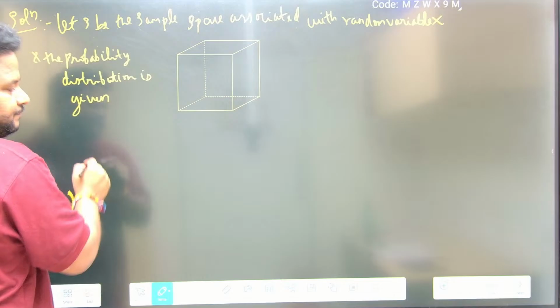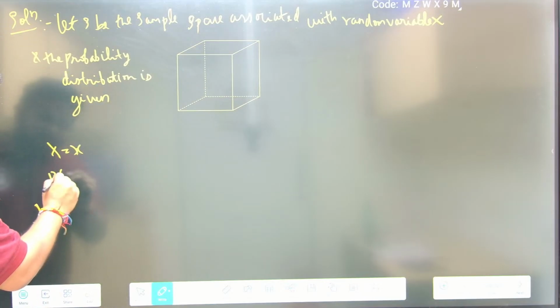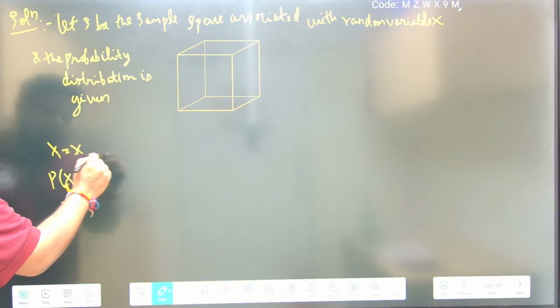We have to write it. Here it will be x is equal to x, and here it will be probability of x is equal to x.